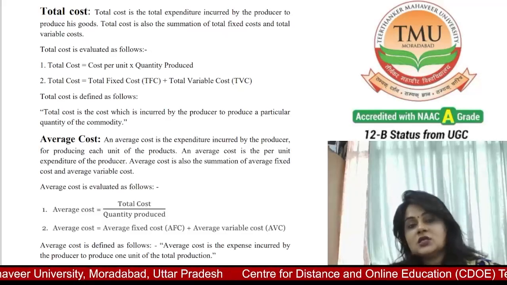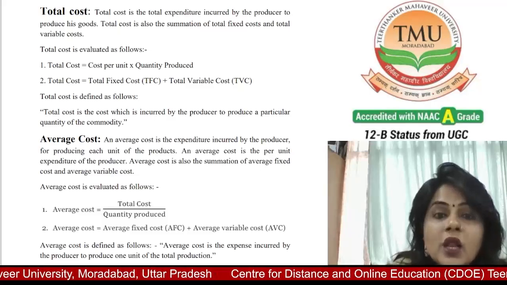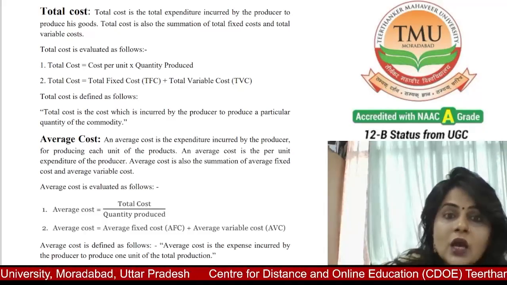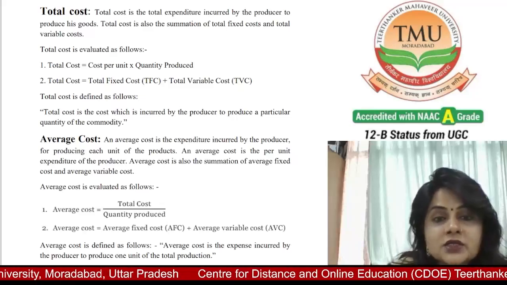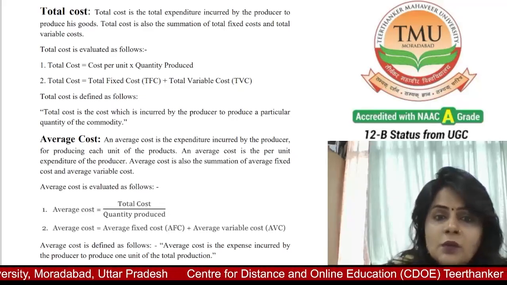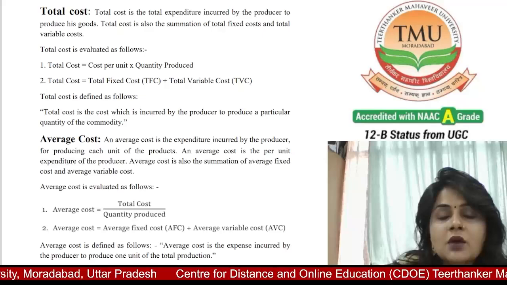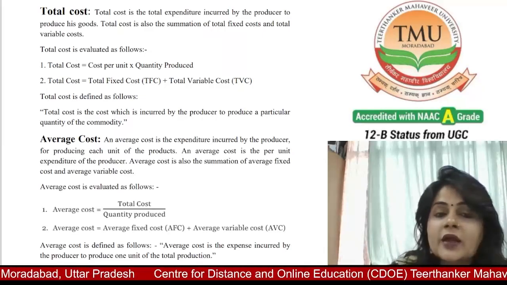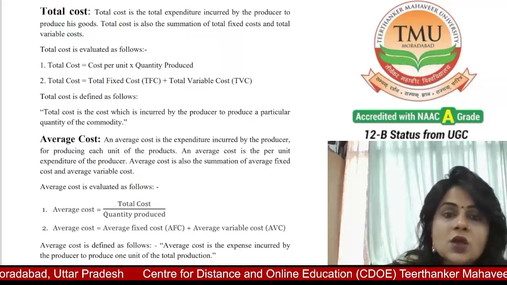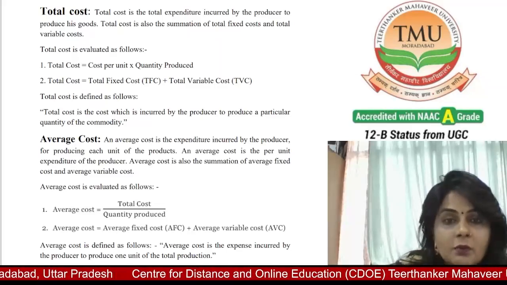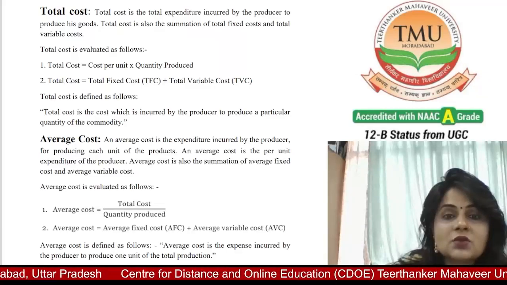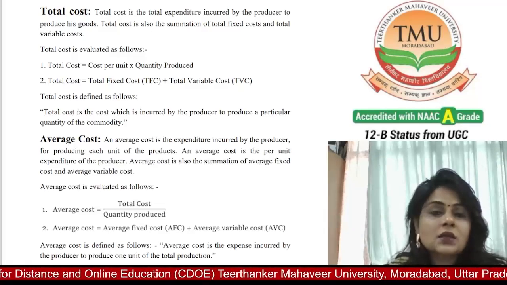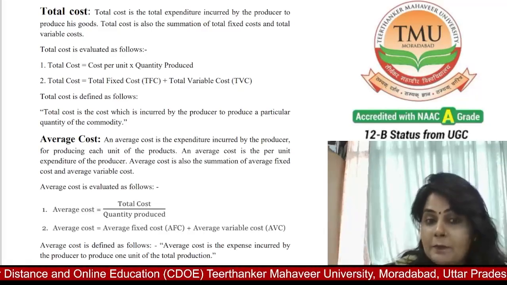So average cost is the ratio of the total cost of all the products to the total number of products. In maths, we also have the term average.